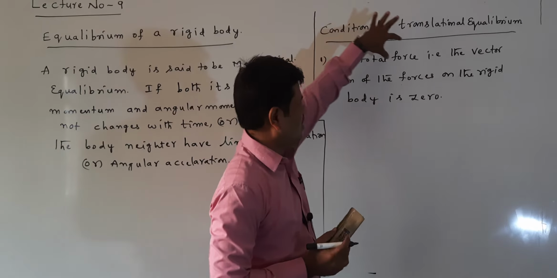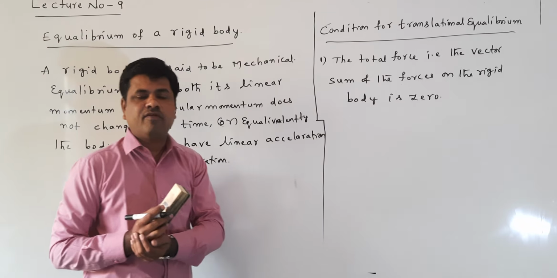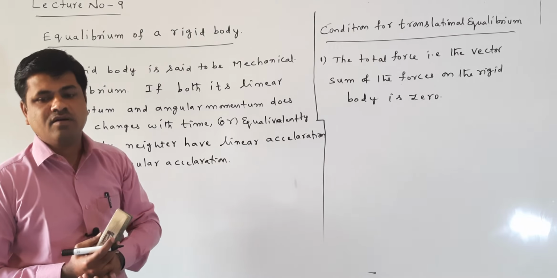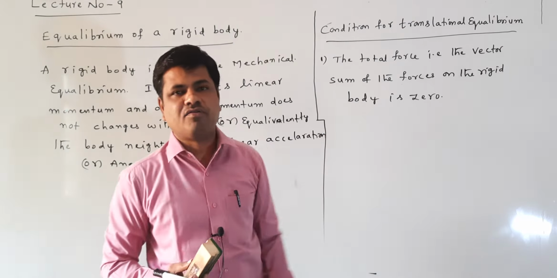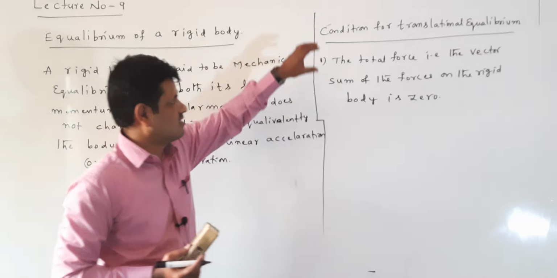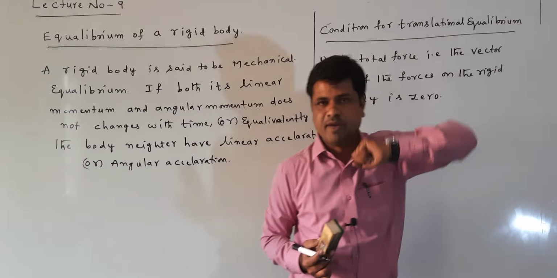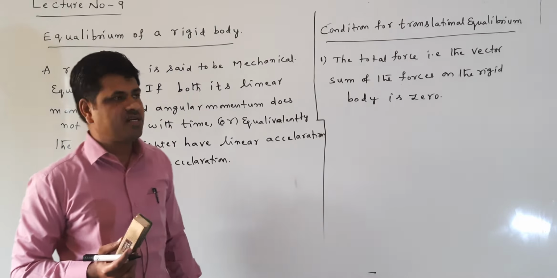The body's mechanical equilibrium means it has two equilibriums. One is called translational equilibrium, and another one is called rotational equilibrium. First we are discussing the condition for translational equilibrium. What is the condition for translational equilibrium here?